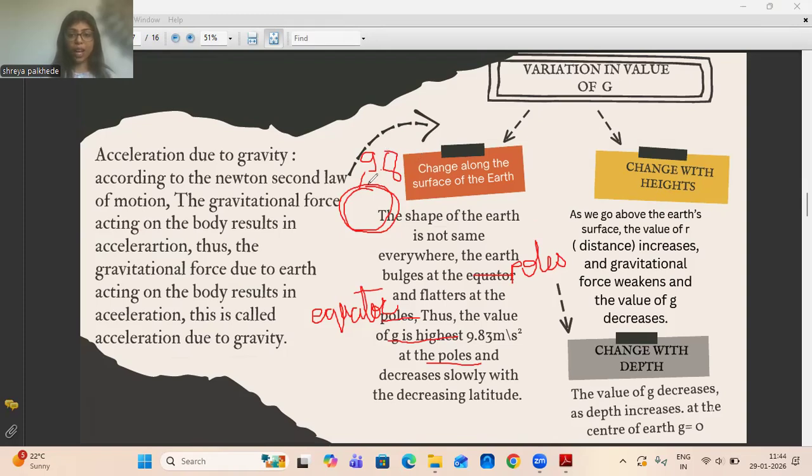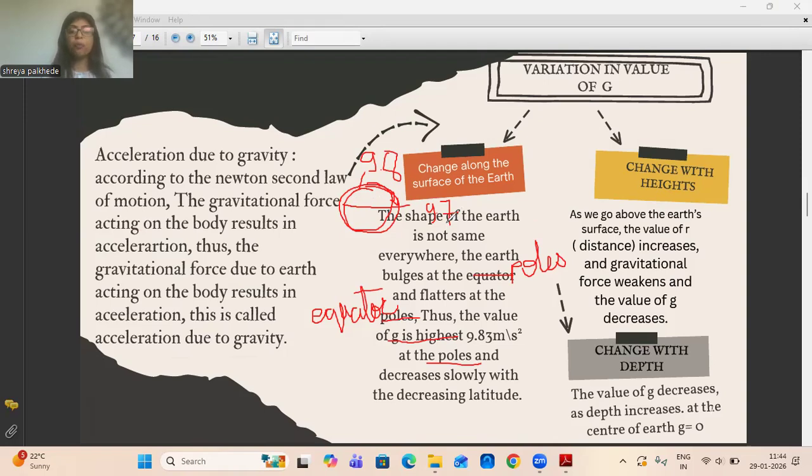And as we move down from the pole, it will keep on decreasing. When we reach the equator, it will be about 9.7. Nothing large or drastic will change here, but the difference will be seen in the digits after the decimal.